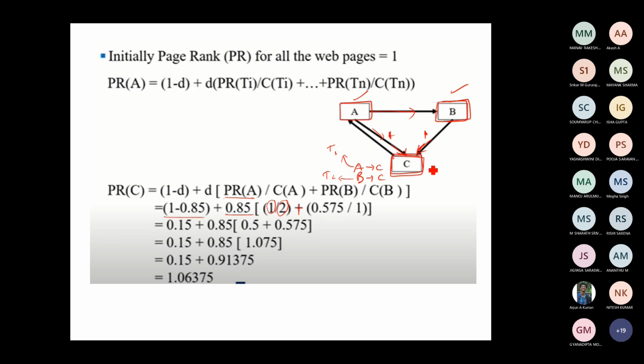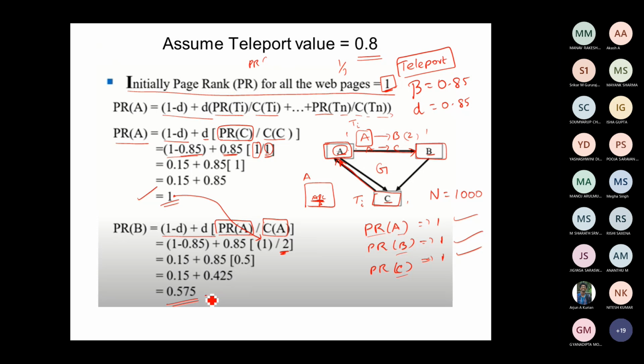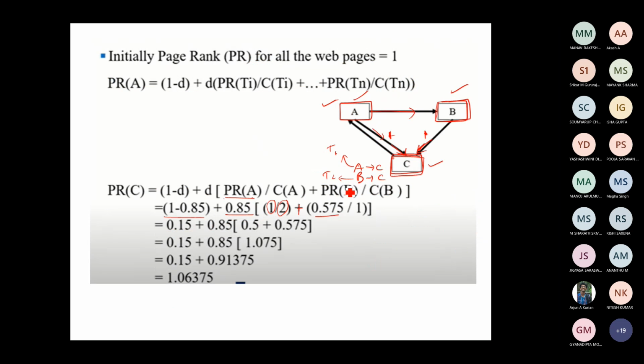Because if I have to tell this is an important page, I have to find out what are all the important and popular web pages which are referring to this page. That is what I am doing here. Okay, PageRank of B. What is the PageRank of B? You go to the previous step and get the value here. PageRank of B divided by C of B. What are the outgoing links from B? Only 1. So divided by 1. You compute this value, you will get it.